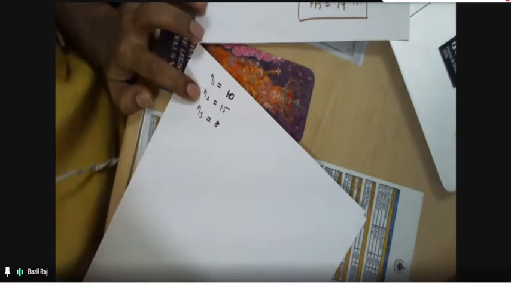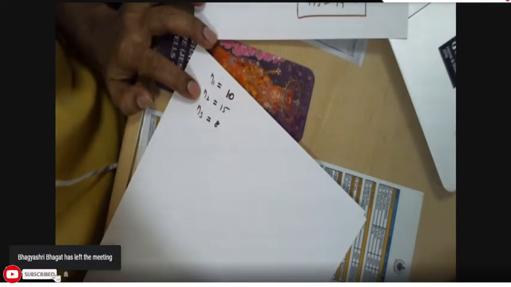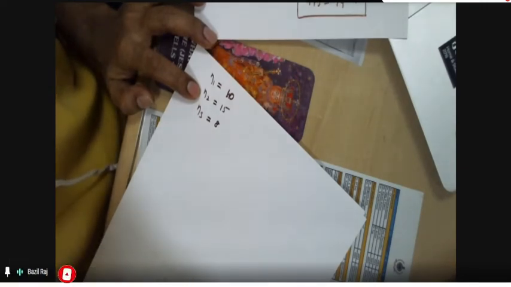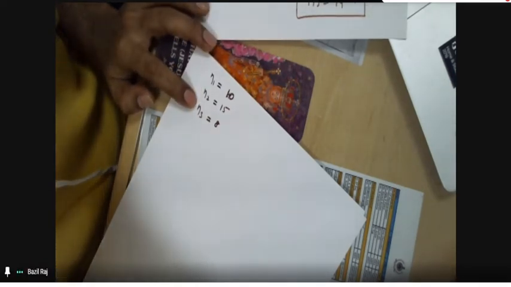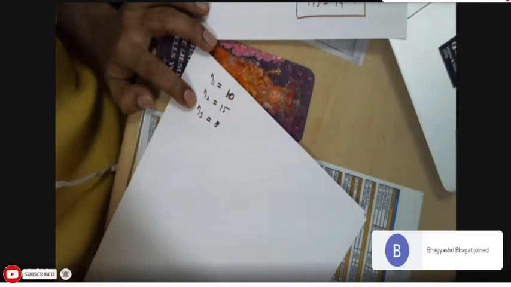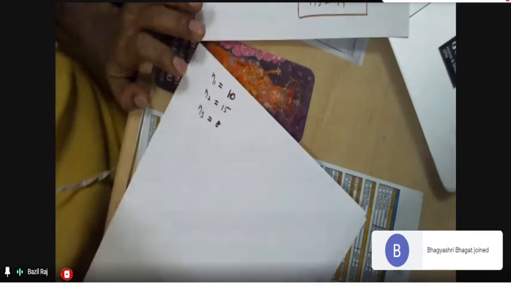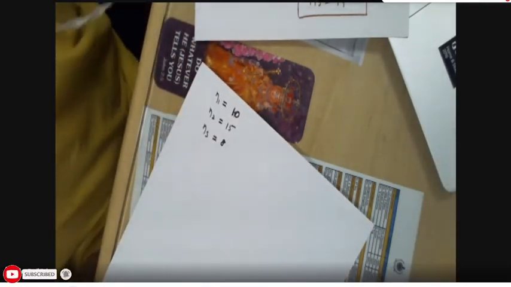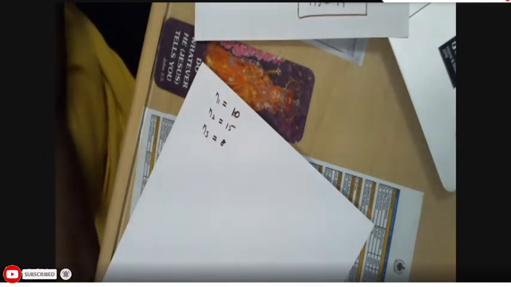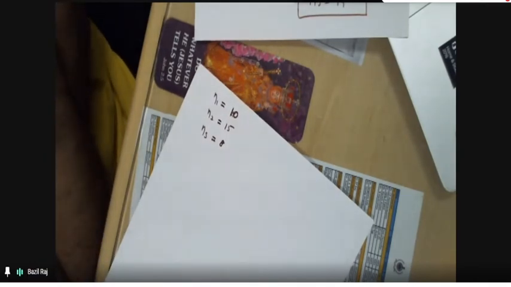And then the second PRF is shifted 15 times. 1, 2, 3, up to 15. And the third one is shifted 8 times. 1, 2, 3, 4, 5, 6, 7, 8. That's all.